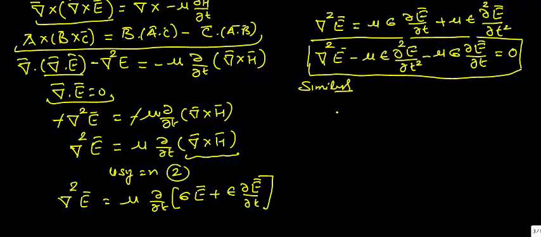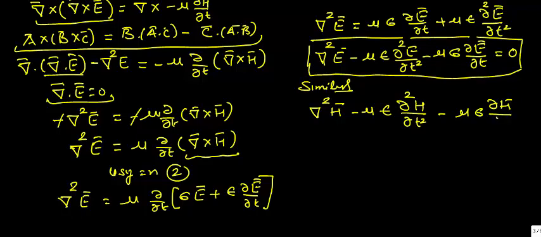Initially we have taken the curl of equation 1 and used equation 2. Now we can take the curl of equation 2 and use equation 1 for simplification, and similarly we will get a similar type of equation, that is ∇²H − με ∂²H/∂t² − μσ ∂H/∂t = 0. So it is again the same equation of the electromagnetic wave in conducting medium, but in terms of H.